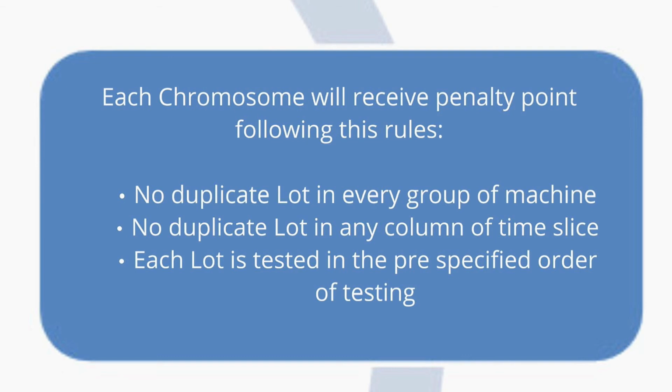The next step is the evaluation of each chromosome. There are a few rules that the perfect schedule needs to obey, and any chromosome that does not obey these rules will receive a penalty point. A machine cannot process two products at the same time, a product cannot be processed by two machines at the same time, and the product can only be tested once for each testing procedure. Then we will go to selection.